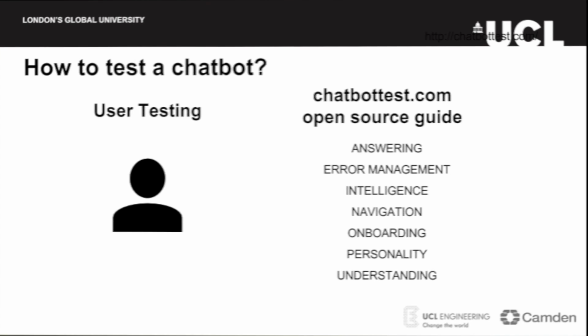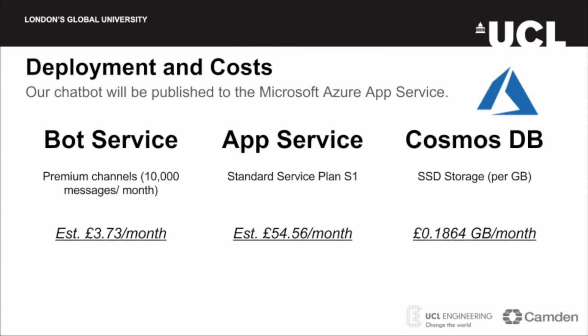and understanding. There are 3 different services we need for our solution, which are the Microsoft Bot Service, App Service, as well as the Cosmos database. The needed storage should be relatively small.